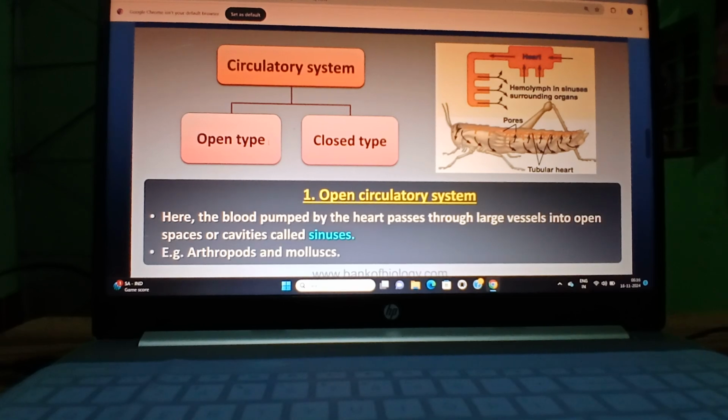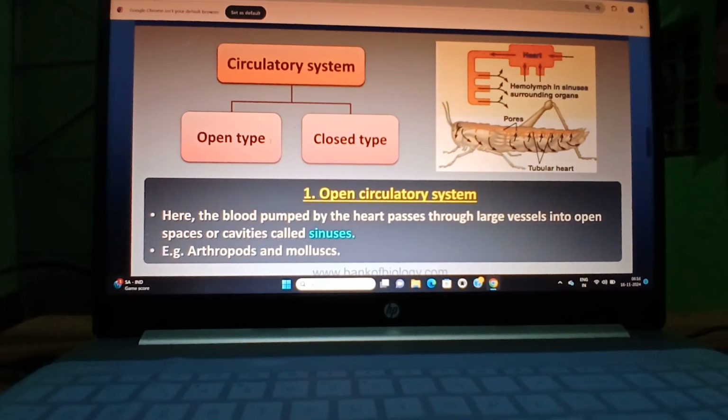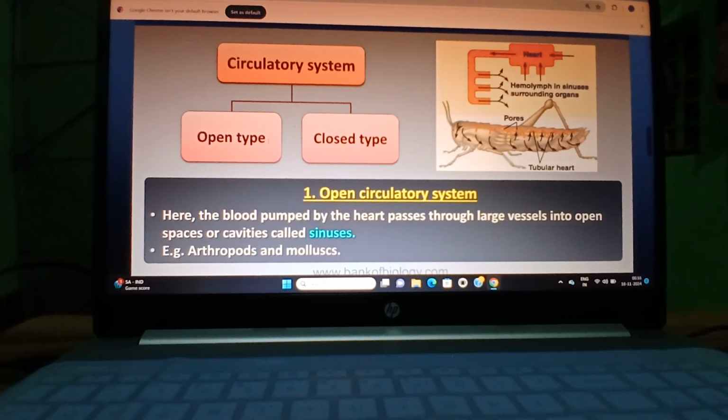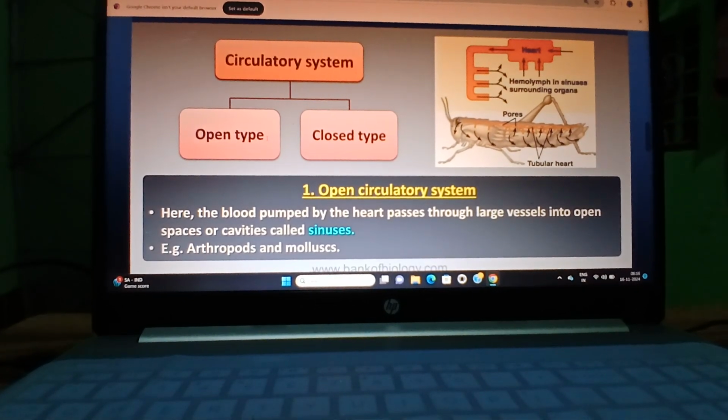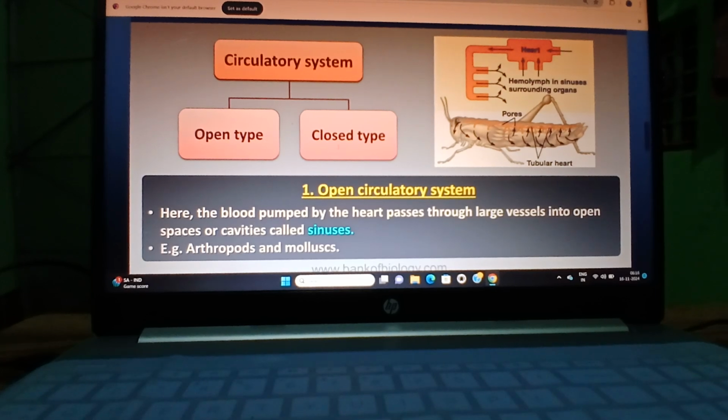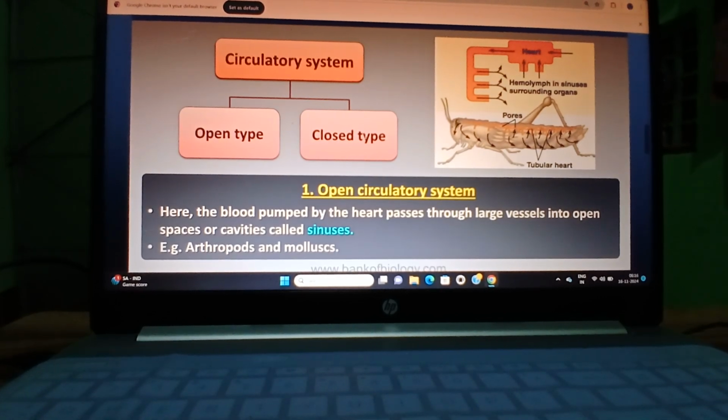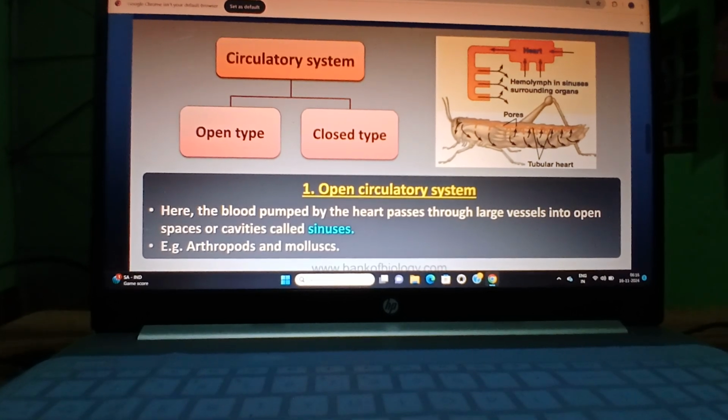In the open circulatory system the body fluid comes in contact with cells and tissue, meaning between artery and vein there is no capillary. But in a closed circulatory system, body fluid or blood always circulates through the blood vessels. Means from the heart to the artery, then artery to capillary, capillary to vein and back to the heart. This is known as the closed circulatory system.